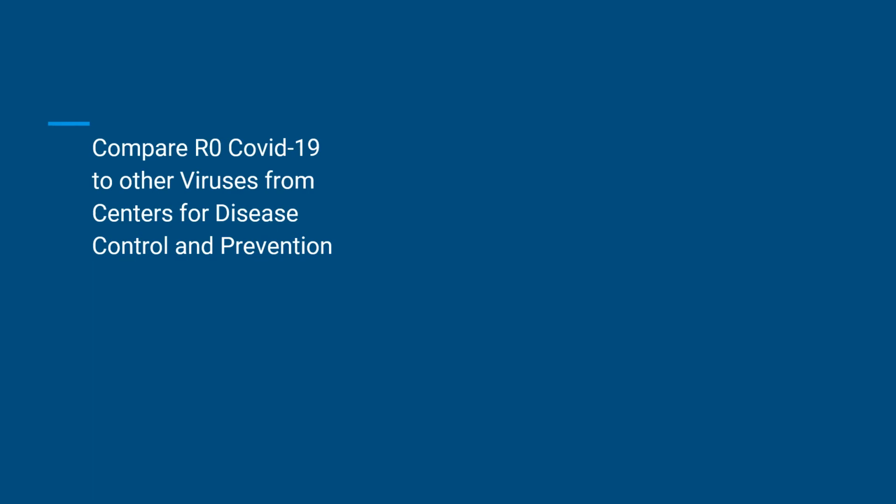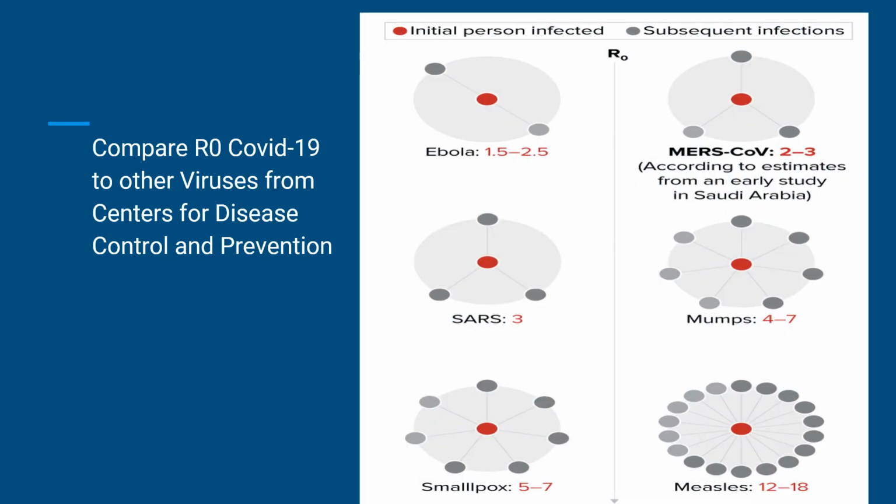Compare R naught of COVID-19 to other viruses, from the Center for Disease Control and Prevention. As we can see, with Ebola, one infected person will spread it to 2 persons. MERS-CoV, one infected, will spread it to 3. SARS, one infected, will spread it to 3. Mumps, one infected, will spread it to 7. Smallpox, one infected, will spread it to 7. Measles, one infected, will spread it to 12 to 18 persons.